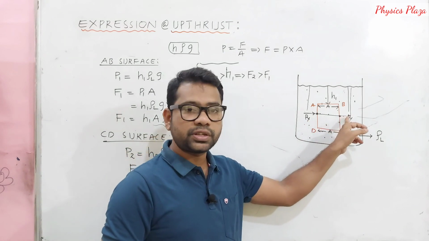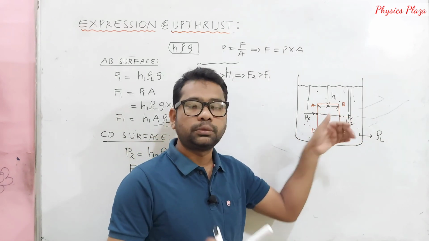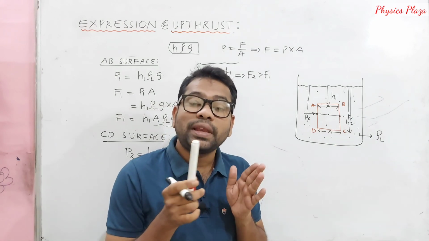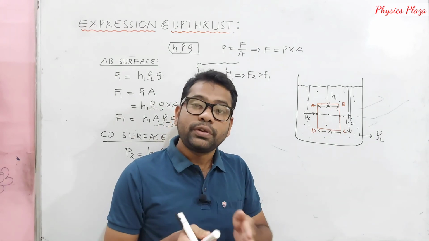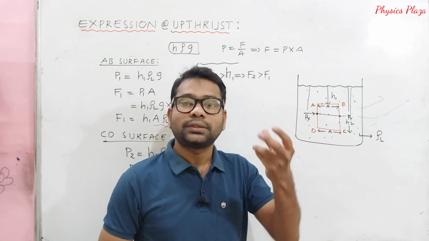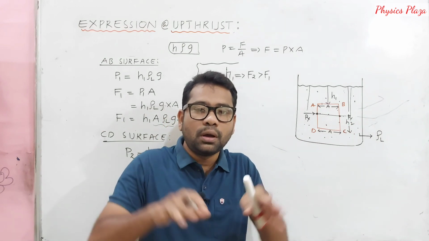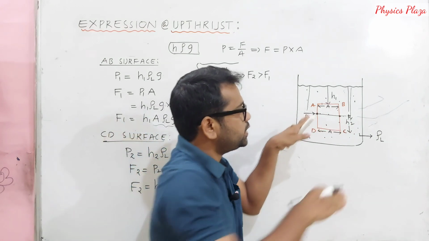As Px is equal to Py, children, the force acting on this point will be equal to the force acting on that point. So both will be balanced, and there won't be any impact. That is the reason we don't try to calculate the pressure and the thrust acting on AD and BC, though it is acting, because both are balanced from the left side and the right side.